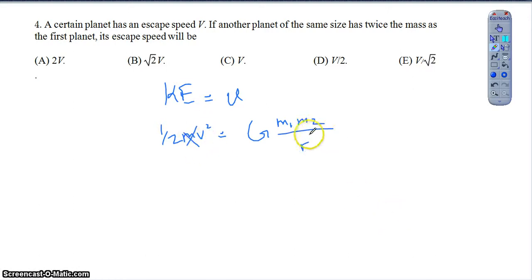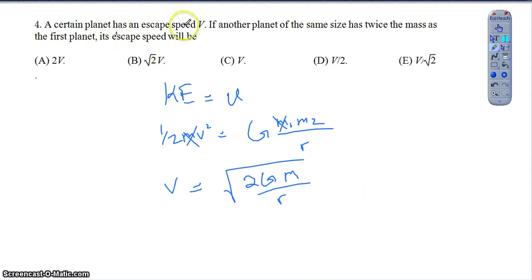The mass of the satellite ends up not mattering. Whatever is escaping the Earth doesn't matter. Right, so I've got my velocity squared, I've got 1/2, I've got the mass of the planet, the universal constant, and then the radius of the planet. So as I solve for this, I end up getting the velocity equals the square root of 2GM over R, where M is the mass of the planet and R is the radius of the planet. Once you boil it down to this equation, like I said, hopefully it's a pretty easy solve from here.